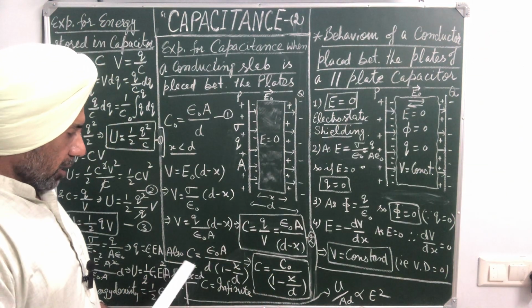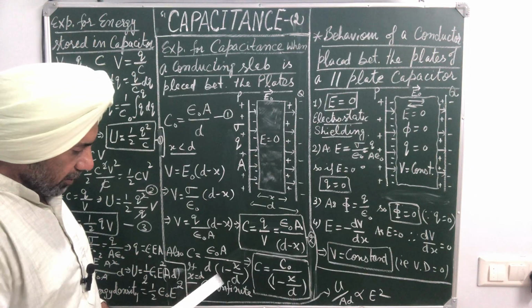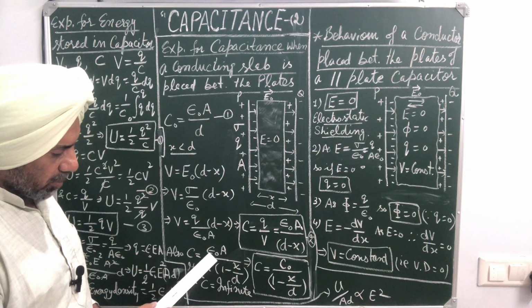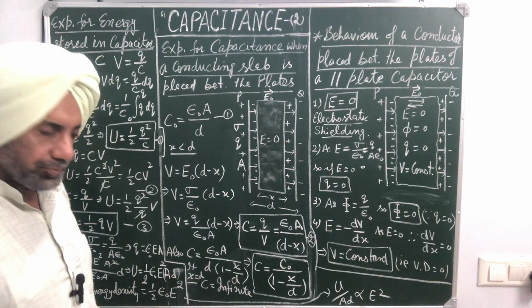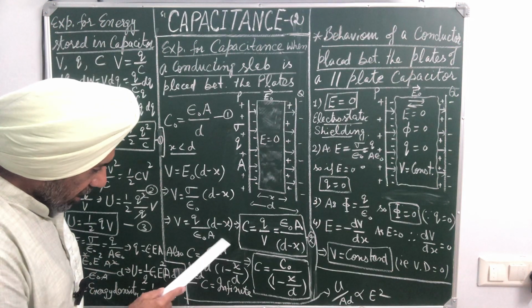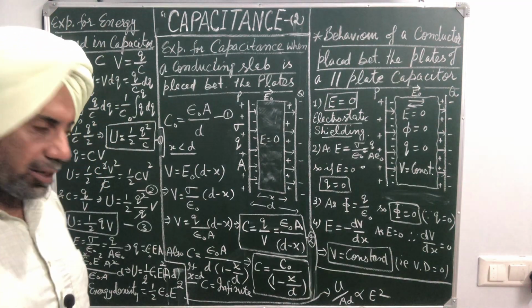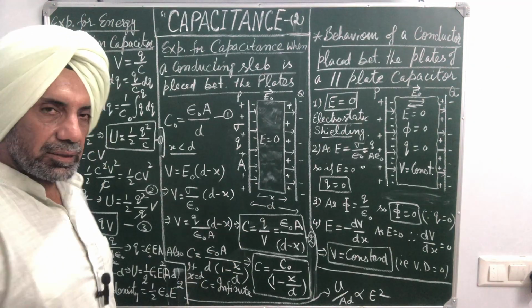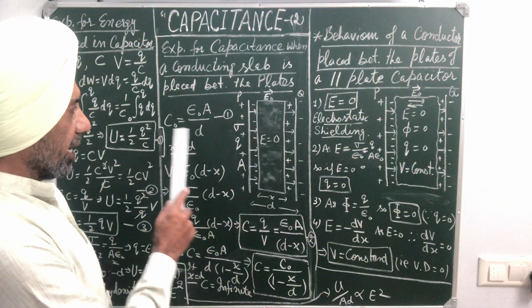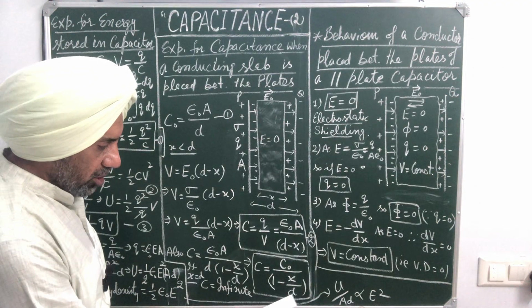Now, if we take d common from this denominator, we have C is equal to epsilon naught A, take d common, it will be 1 minus x upon d. Now this epsilon naught A by d is nothing but C naught. So we can compare the capacitance of this conducting medium capacitor and the air capacitor. So C is equal to C naught upon 1 minus x upon d.